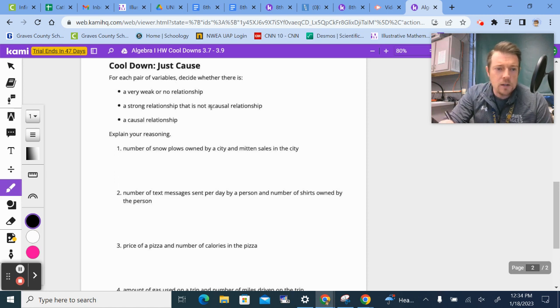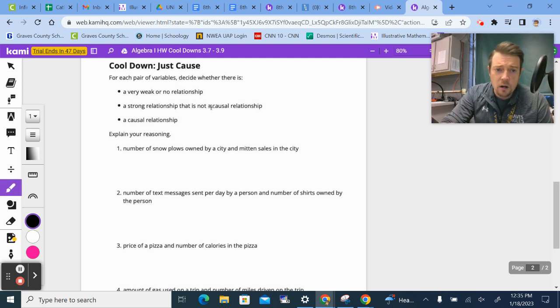Let's look at the first example. Number of snowplows owned by a city and the mitten sales in that city. If your city owns a bunch of snowplows, it's probably because it's up north and they have snow on a regular basis. And if you have snow on a regular basis, then you will probably have fairly high sales in mittens so people can keep their hands warm.